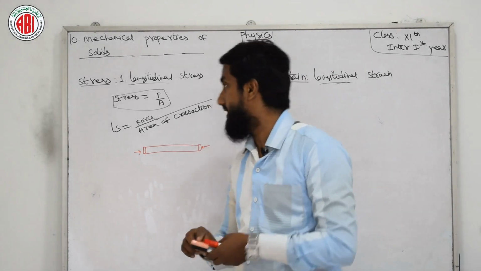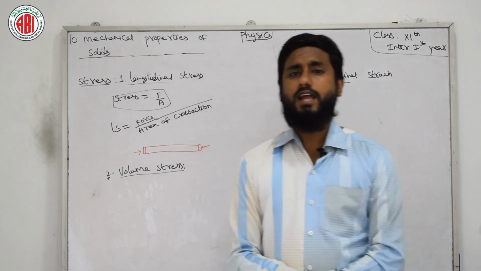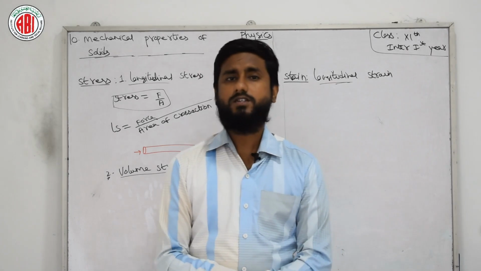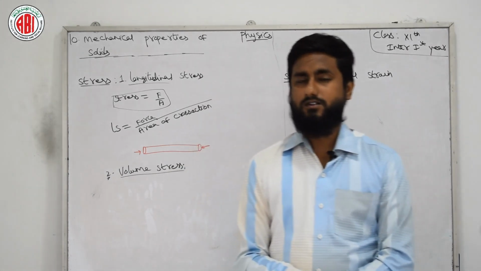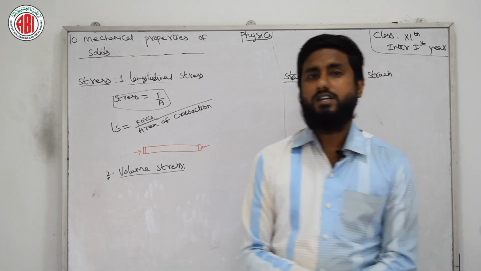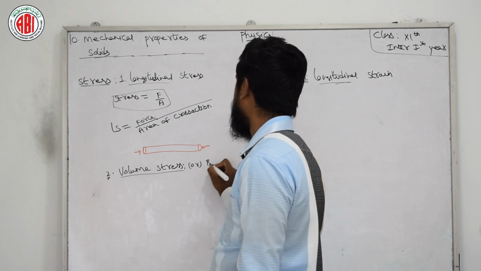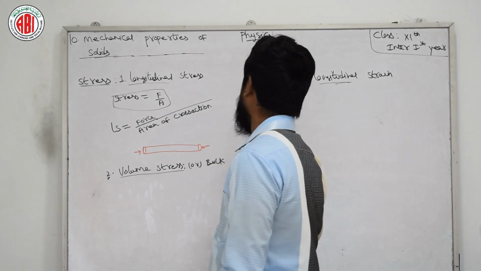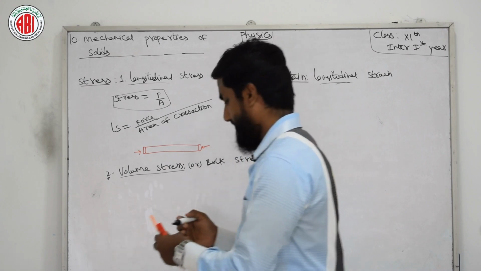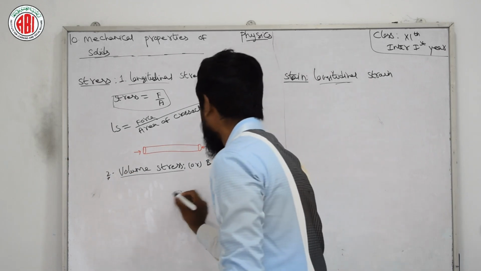And we have a second type of stress, volume stress. The stress which acts normally to the surface and changes the body's volume is known as volume stress. It is also known as bulk stress. It has one more name, and that is bulk stress. Suppose I have one object with me, and suppose I have one circle.